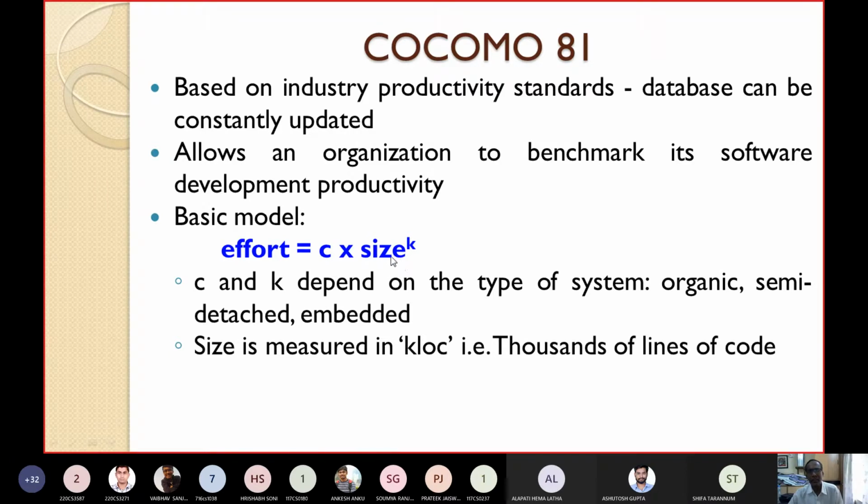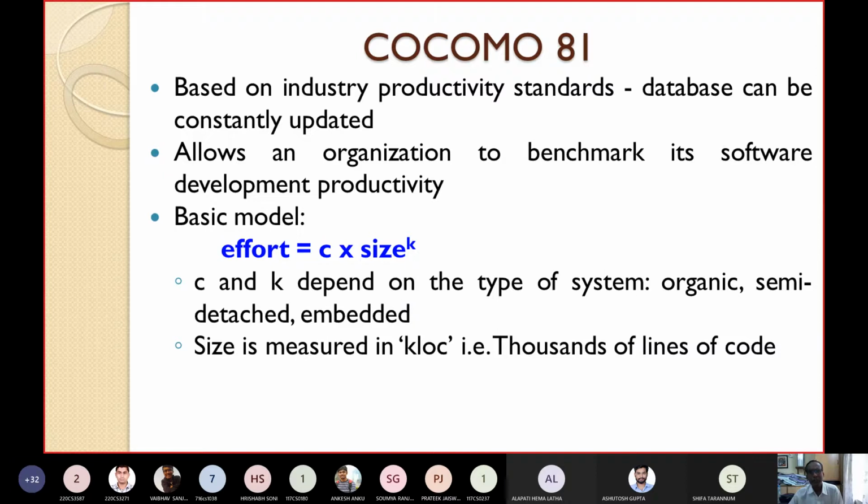The size you have to estimate first, and by estimating the size, you put the estimated value for size here, then you can get the effort. So C and K both are constants. They depend on the type of the software that you are going to develop, the type of the system you are going to develop. We'll see shortly.